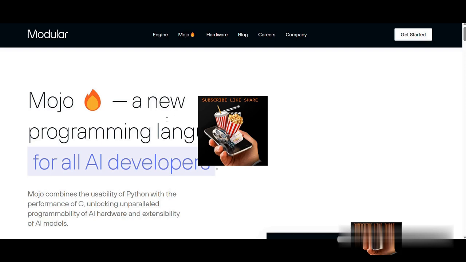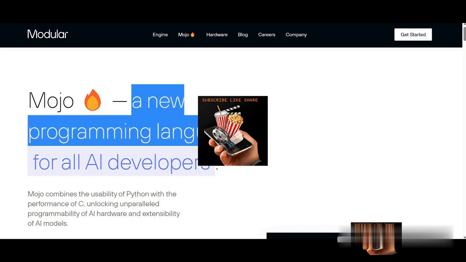Namaskar everyone. Today I'm going to give an overview of Mojo. Everyone is calling Mojo a superset of Python, which is used by AI developers.